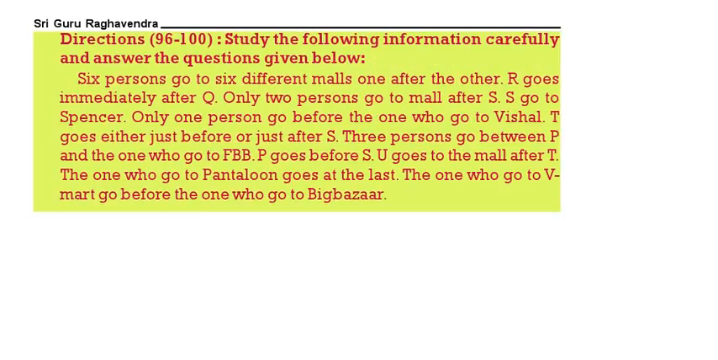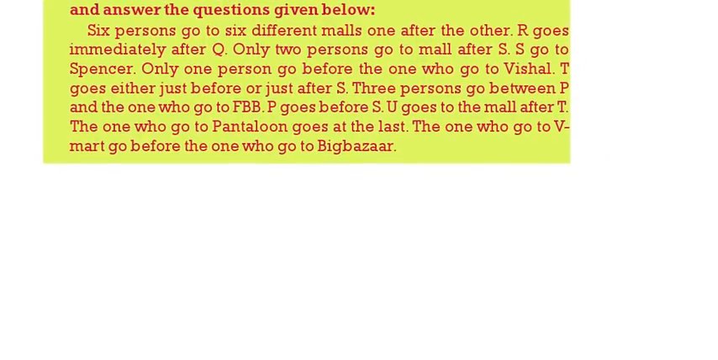Next, 6 persons go to malls one after the other. R goes immediately after Q. Only 2 persons are there after S. S goes to Spencer. Only 1 person is going before Vishal. T goes just before or after S. 3 persons are there between P and the one who goes to FBB. P goes before S. U goes to the mall after T. The one who goes to Pantaloon goes last. The one who goes to V-Mart goes before the one who goes to Big Bazaar.